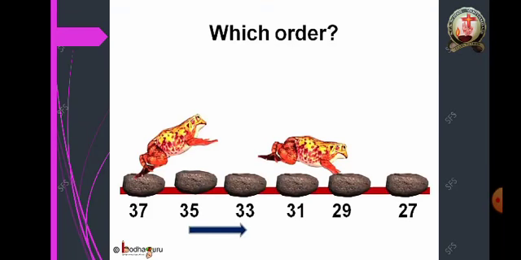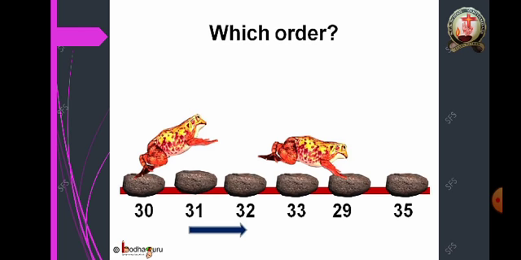And what about the frog? The frog is hopping on the stones 37, 35, 33, 31, 29 and then 27. Which order is it following? Well, it is descending order, as it is going from the greatest number 37 to the smallest number, which is 27 here.